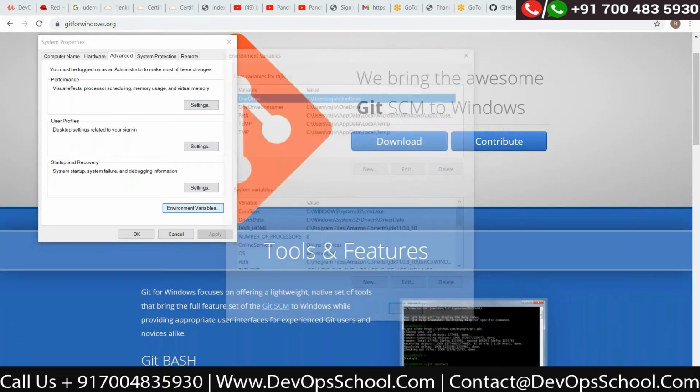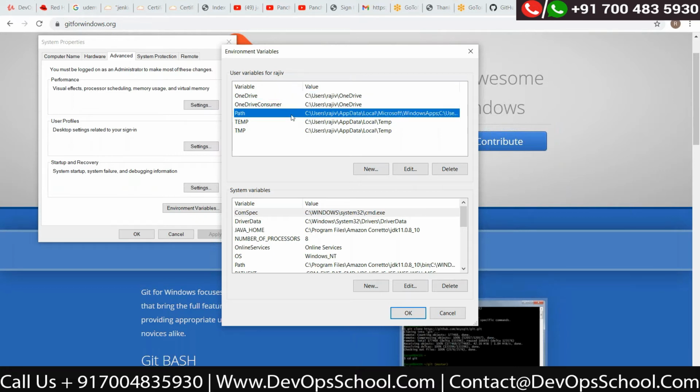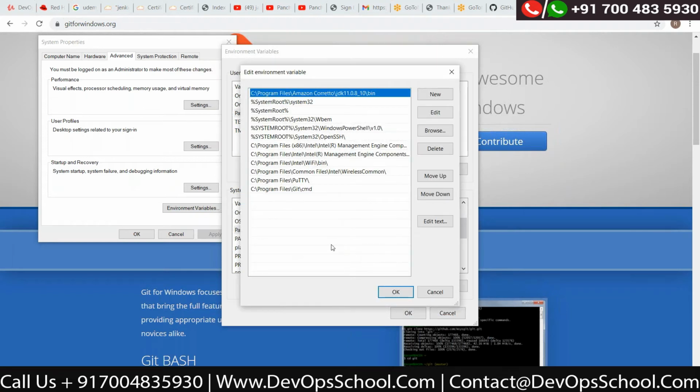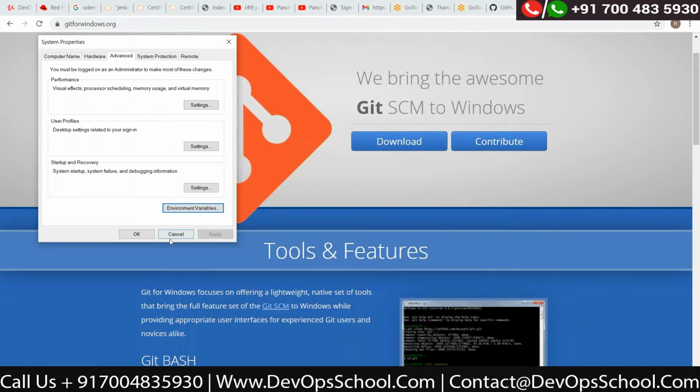In the bottom section, system variables, there is a Path. Not on top, the bottom section. Path, edit. So Git has been added. That's fine. The last entry is related to Git. So the environment variable is already configured. Cancel.